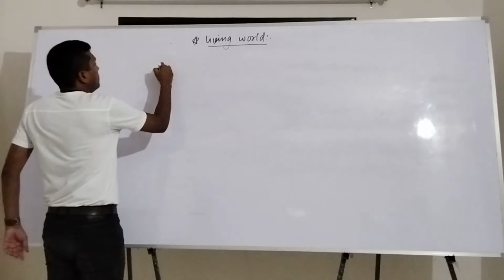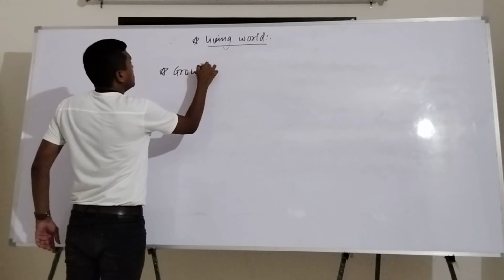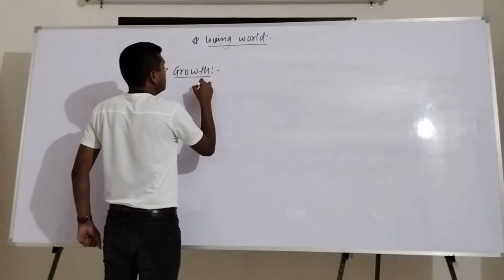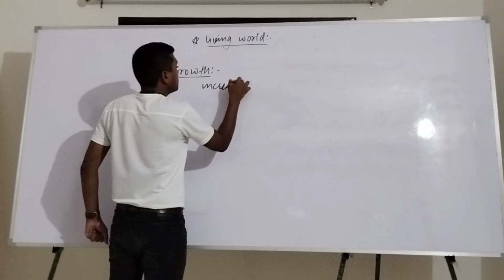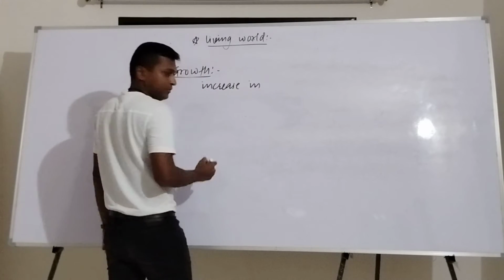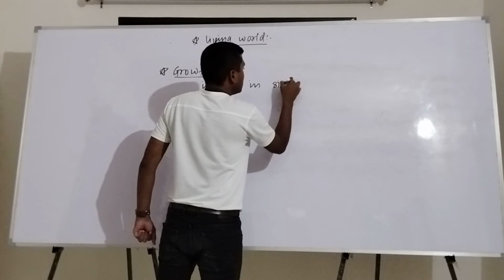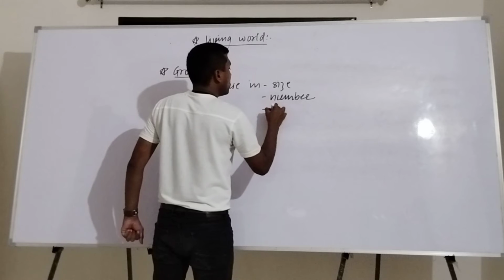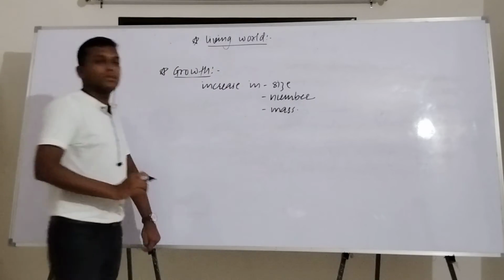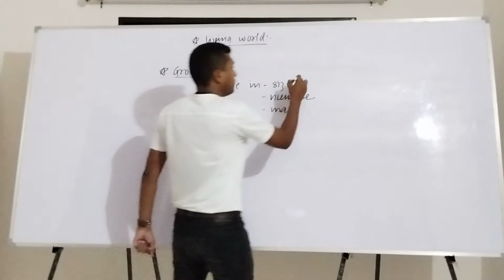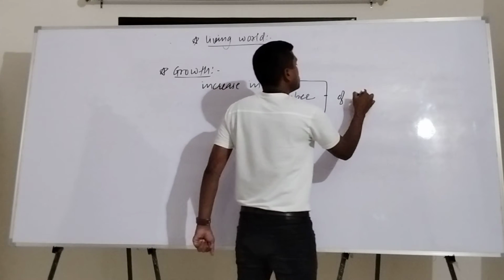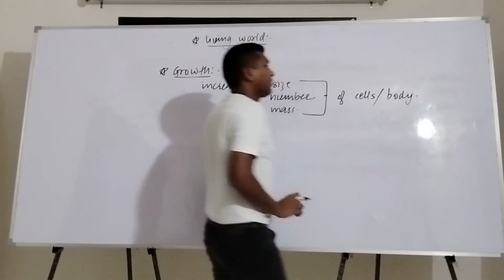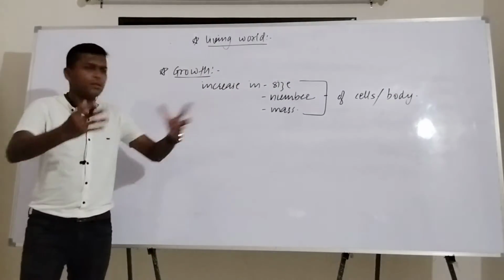Okay, but if we try to define growth, then it is an increase in size, number, and mass of cells or body of an organism. Okay, or maybe anything.